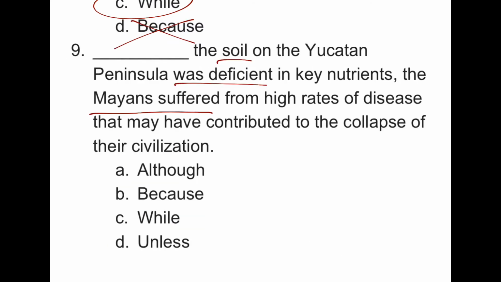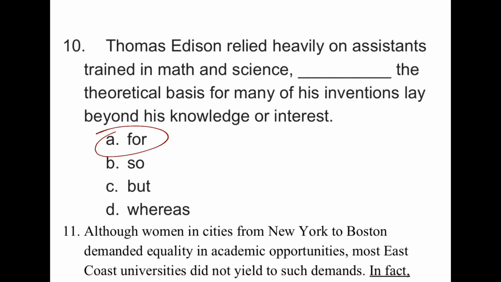Number 9, the soil was deficient in nutrients. As a result, the Mayans suffered. We're looking for a cause and effect. That's the only one in that category. Number 10 is for, which is a cause and effect word. So think about for as in therefore. And if you use it like therefore, you'll be using it correctly.